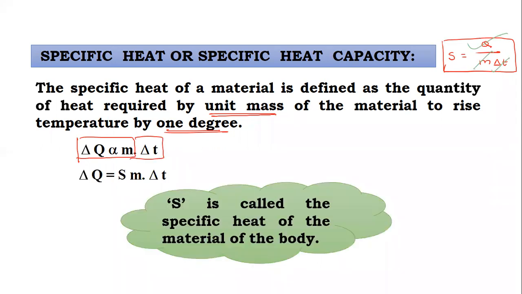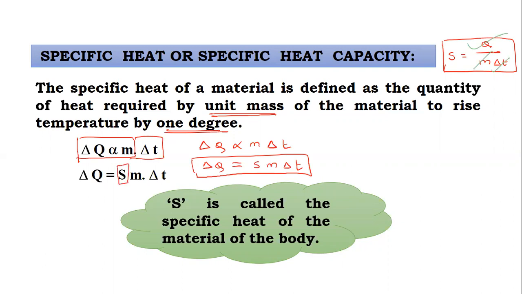S is the specific heat of the material of the body, and it is constant. It means heat supplied is proportional to mass and rise in temperature, and the constant of proportionality is specific heat. It means that specific heat is constant. What exactly does it mean? So specific heat S is a constant.